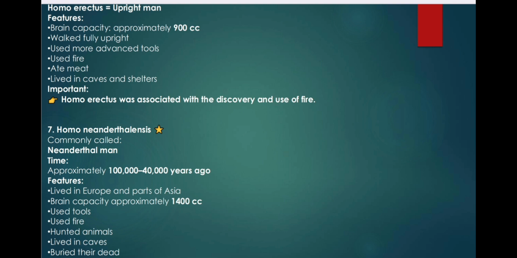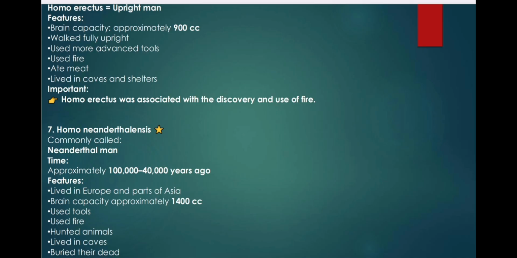Number 6, Homo erectus. Time: approximately 1.5 million years ago. Meaning: Homo erectus is upright man. Features: brain capacity approximately 900 cc, walked fully upright, used more advanced tools, used fire, ate meat, and lived in caves and shelters. Homo erectus was associated with the discovery and use of fire.